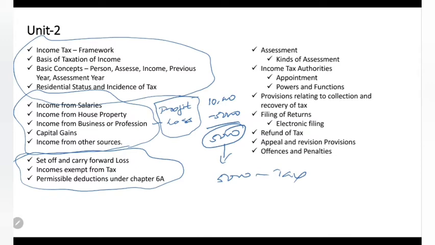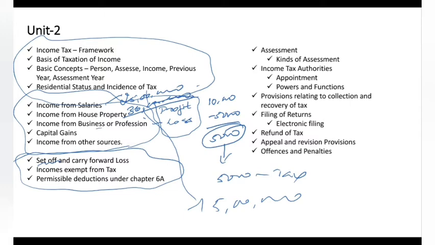The same way, I have a salary income of 25 lakhs and there is a business loss of 30 lakhs. Can I cancel all these things and say that net my loss is 5 lakhs? So can we do this? We can do it to some extent. What we can do, that we will discuss in set off. Set off means a loss from one source and income from another source, can I set it off?